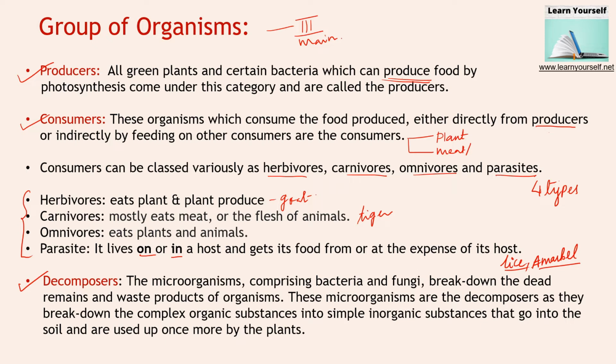Herbivorous: they eat plants and plant produce. Carnivorous: they mostly eat meat and flesh of animals. Omnivores: they eat plants and animals. Parasites: they live on or in a host. Some worms are present in the human intestine. They are also known as parasites. They take nutrition from the human body and survive.